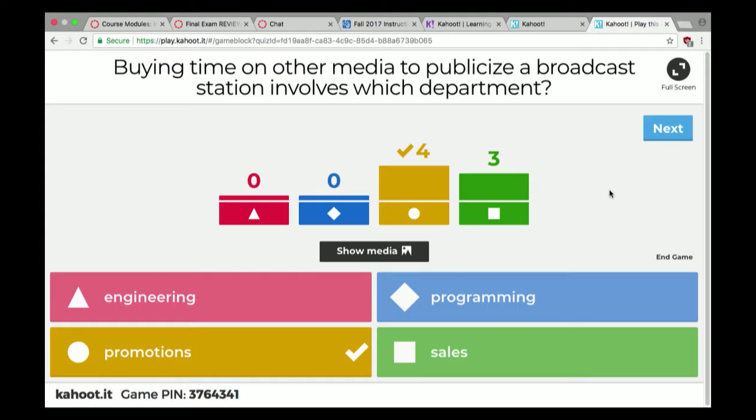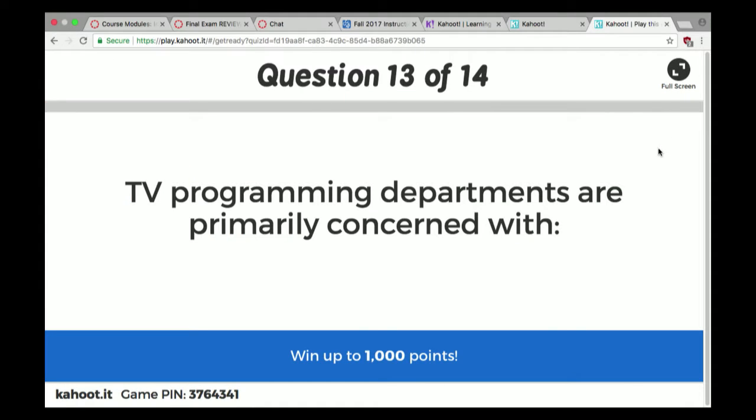So the promotions department wants to promote the station, right? And so they're going to buy time on other media in order to promote the station. The idea is, if they don't listen to you, you can't promote yourself on your own station. So you've got to put advertisements on either other stations or on buses or billboards. Otherwise there won't be any sales. Right? The salespeople just sell airtime.